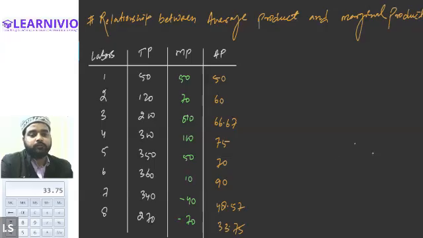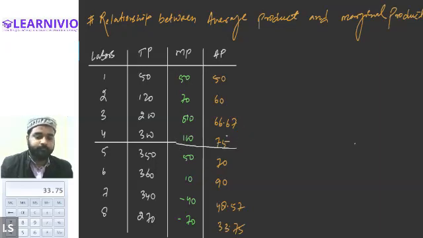Now let's create the relationship between AP and MP. Till the fourth unit, you can see MP is greater than AP at every unit of labor.